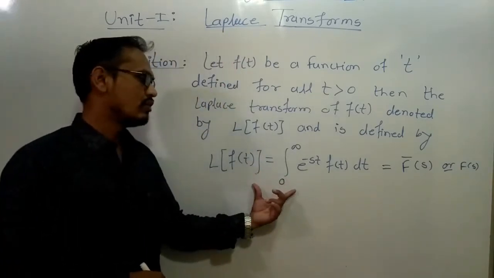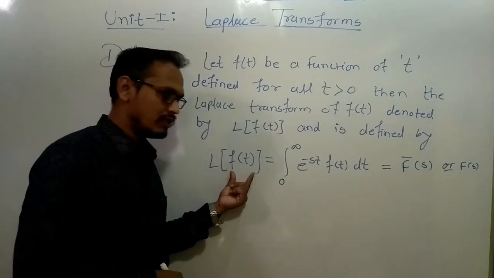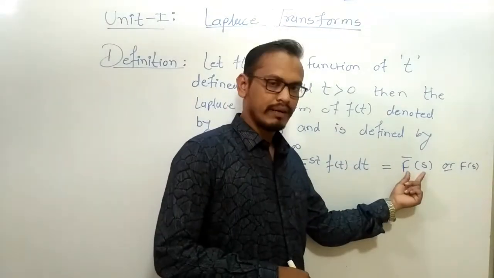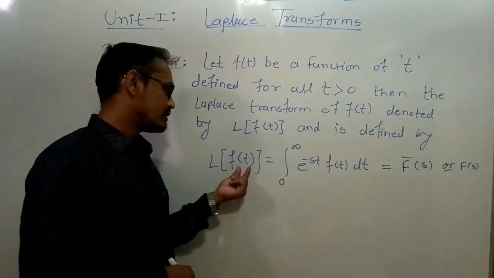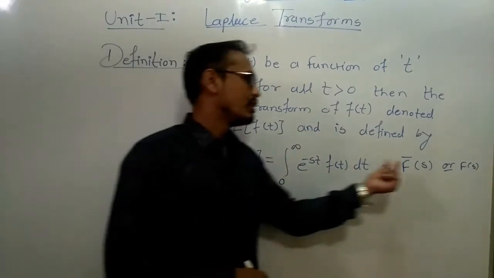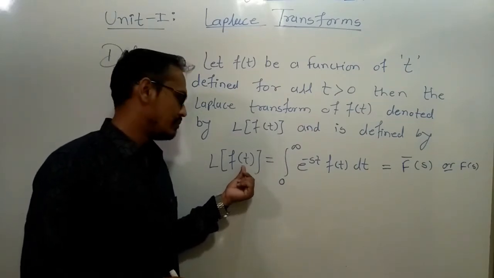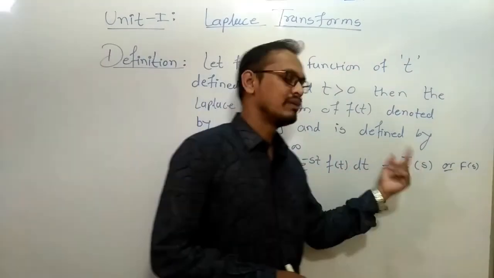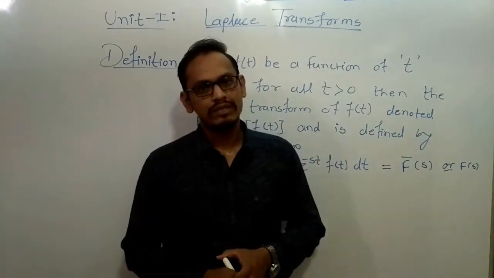This is the definition of Laplace transform, or simply the Laplace transform of the function f of t is equal to f bar of s, or simply f of s. It means the Laplace transform converts the function from time domain to frequency domain. Here t represents the time domain, and s represents the frequency domain. So this is the definition of Laplace transform.